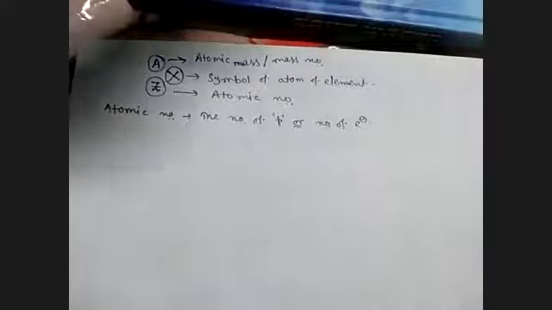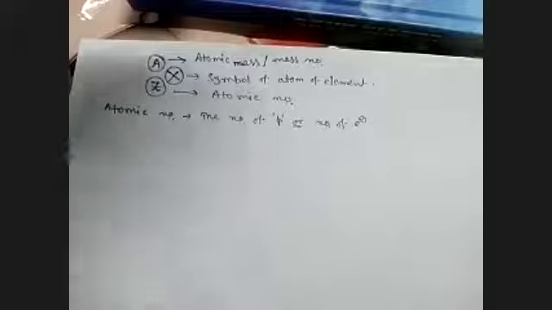So now we are writing the definitions of atomic number and atomic mass. What is atomic number? Atomic number means the number of protons or the number of electrons. Because we have read that the number of protons must equal the number of electrons, according to Bohr's last point, that an atom is electrically neutral.